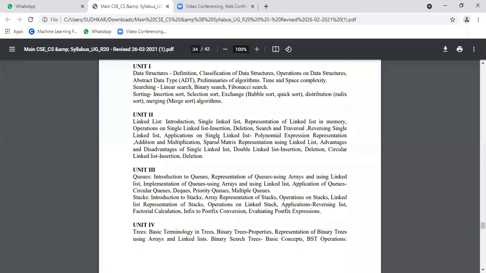There are different types of linked list: single linked list, double linked list, like single dimensional array and multi-dimensional array. Here also some linked lists are there: single linked list, double linked list, circular linked list, and priority. All these different types will be covered in this unit. Next, queue. Third unit. Do you know the concept of stack?